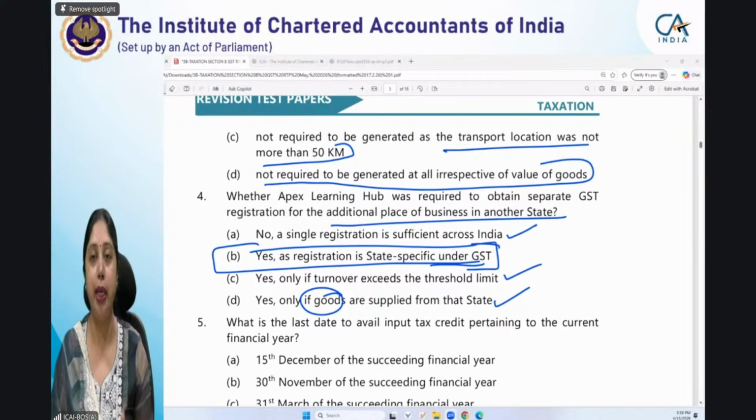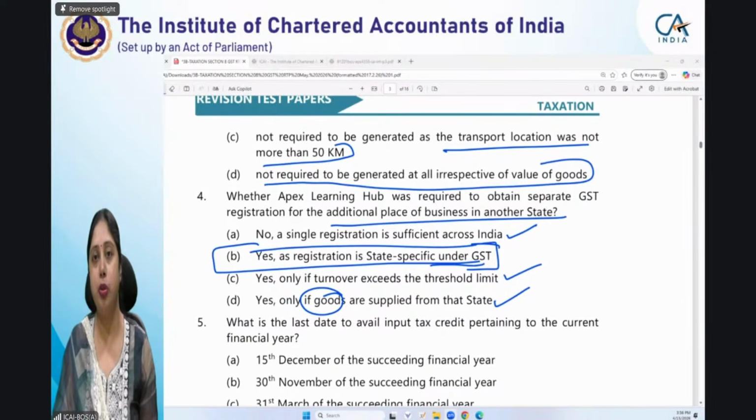If you are supplying goods intra-state from all the states wherever you are operating, then also you have to take registration, provided your aggregate turnover exceeds the threshold limit for registration. That is different in different cases, because here the difference is that if you have supplied goods, you can take the benefit of that particular notification. Till that 20 lakhs exemption limit is still available in case of goods also. But in that case also, you will have to take registration.